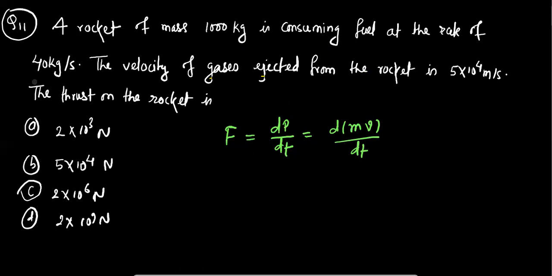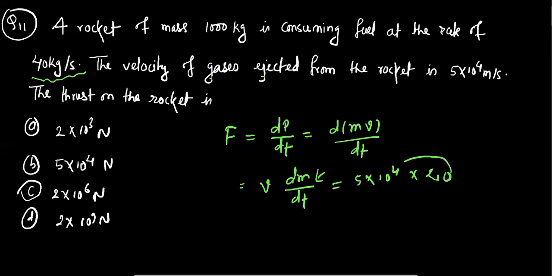And here the time rate of change of mass is given, that's why I'm going to write the velocity as uniform, and here we can easily write dm by dt. Its value is 40 and velocity is 5 into 10 to the power 4. So 5 into 10 to the power 4 into 40.